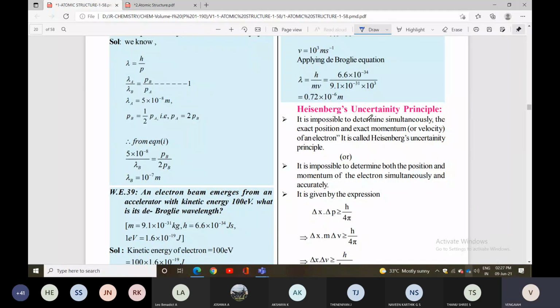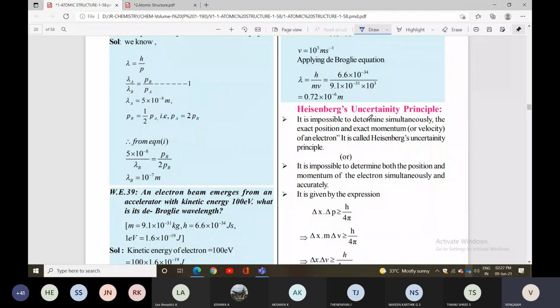That is, for an electron, what is the position and what is the momentum? How much speed, and the position also will be difficult. It is impossible to determine both the position and momentum of the electron simultaneously and accurately.